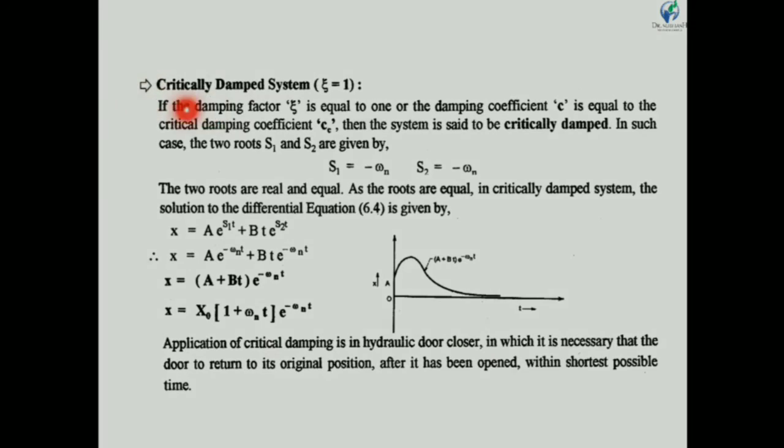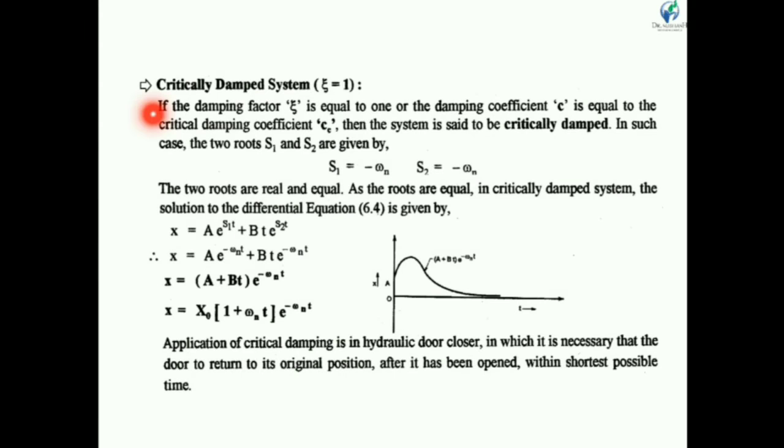Now the critically damped system. Let us discuss the critically damped system. When zeta is equal to 1, our system is said to be critically damped. If the damping factor zeta is equal to 1, or the damping coefficient c is equal to the critical damping coefficient cc, then the system is said to be critically damped. In such a case, the two roots s1 and s2 are given by: if we put c equal to cc or zeta equal to 1, then we get s1 is equal to minus omega n and s2 is also equal to minus omega n.